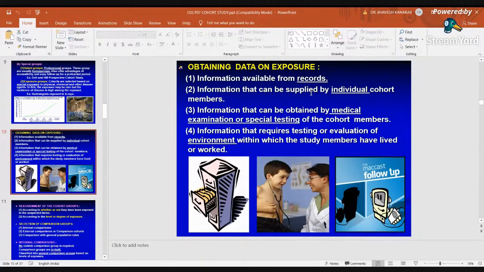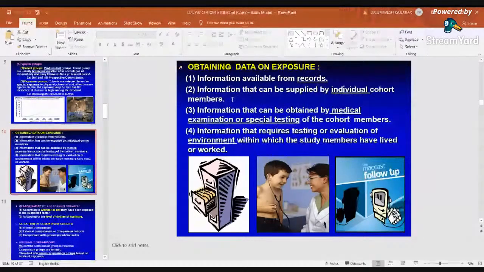If you interview the individual, they will also provide the information, right? For example, for those who are smoking, we have to ask how many cigarettes do you smoke every day. That information can be provided by the study participant. Also, how many years you have been smoking, that information can be provided by the study participants.